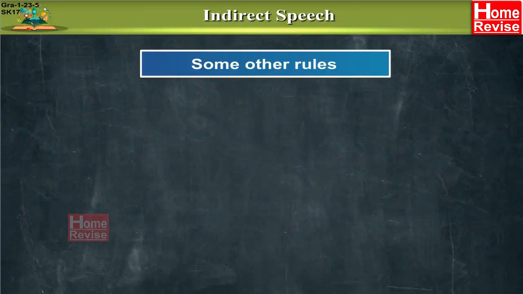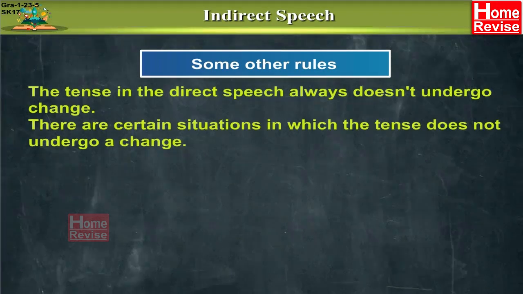There are some other important rules which we need to understand. The tense in the direct speech doesn't always undergo a change. So let's see certain situations in which the tense does not undergo a change.